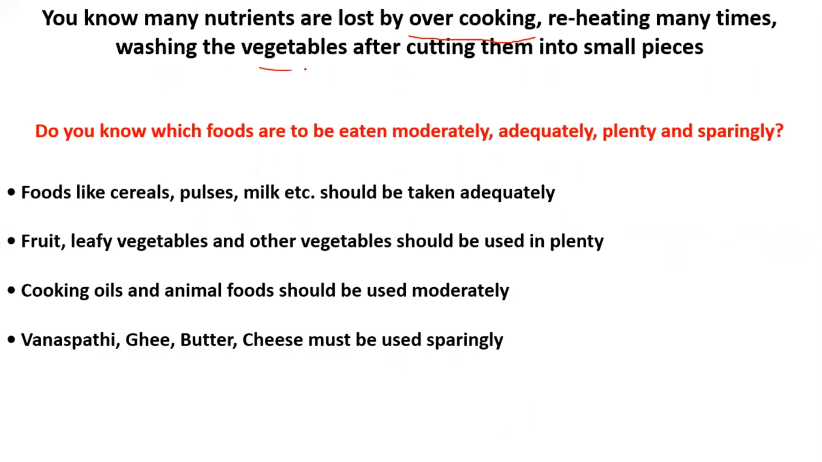Washing the vegetables after cutting them into small pieces. We cut the vegetables into small pieces, and after cutting also we wash. So before cutting we wash, and after cutting also we wash. By doing that, the nutrients will be gone completely.